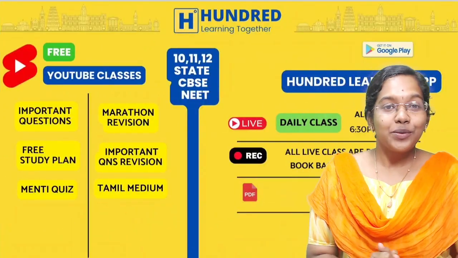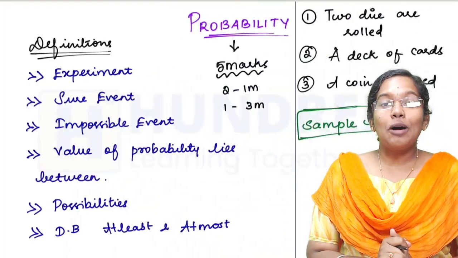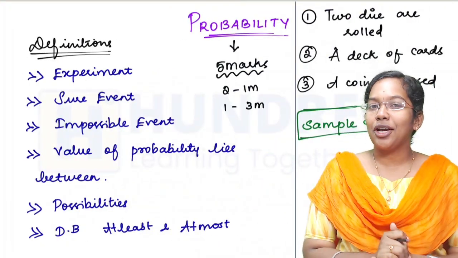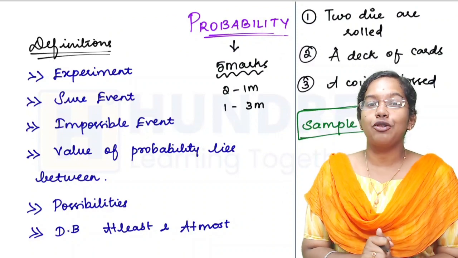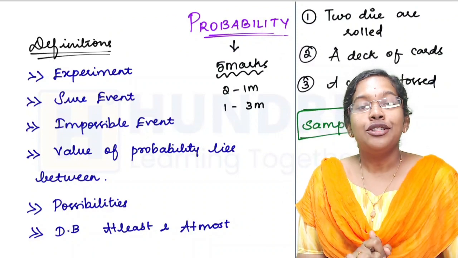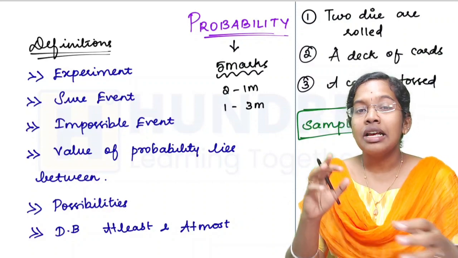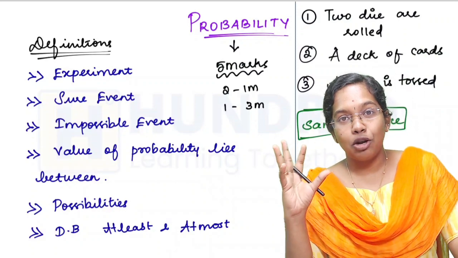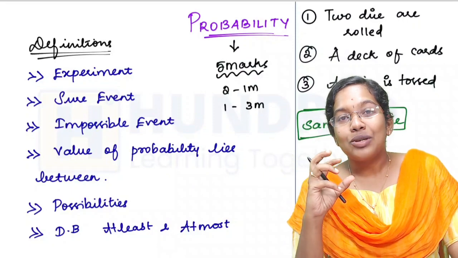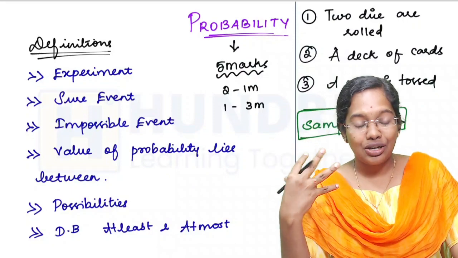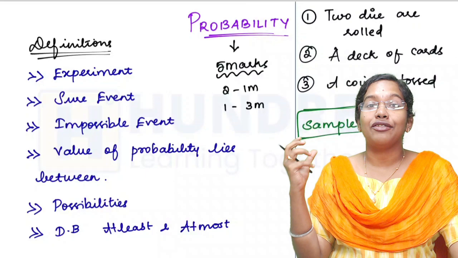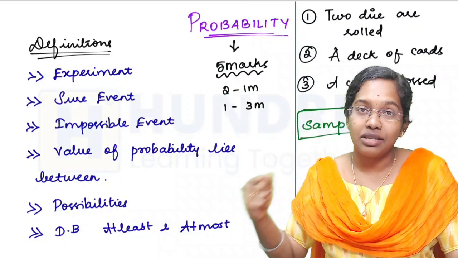So today in this video, we are going to see the top 50 questions from the chapter probability. Probability is going to be for 5 marks for you. In this, you'll be having 2 1-mark questions and 1 3-mark question. With regard to this probability chapter, first you have to know all the definitions and the meanings of these terms I have written.